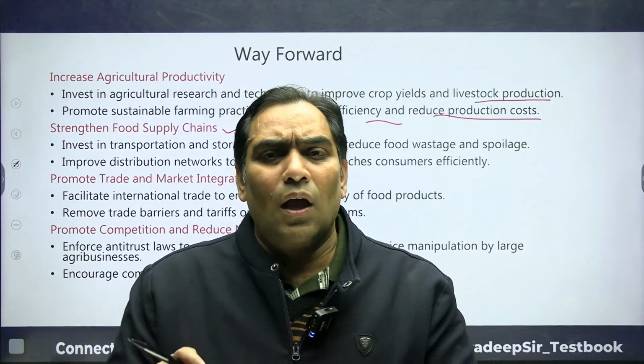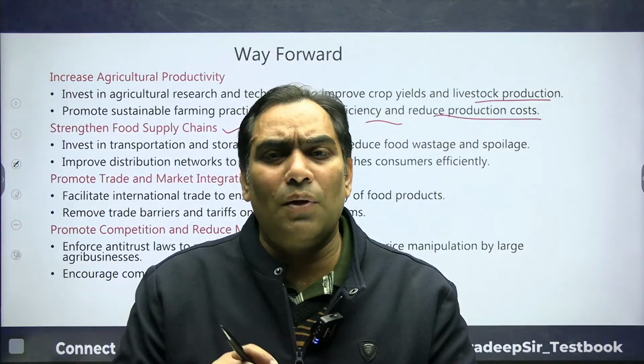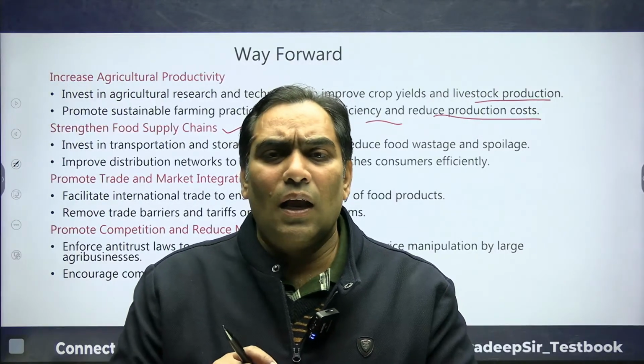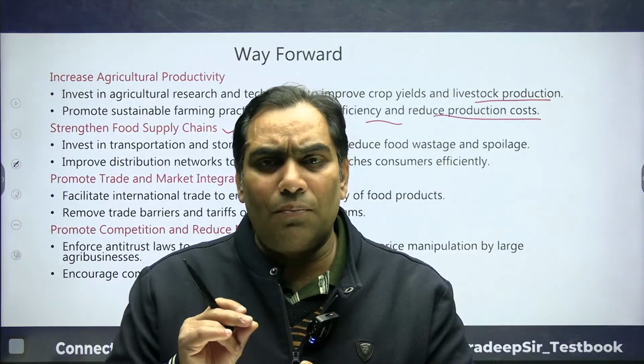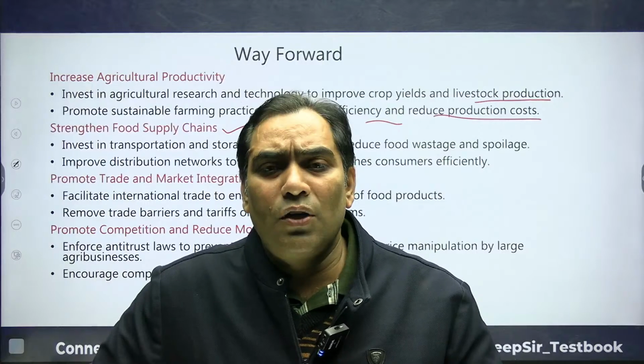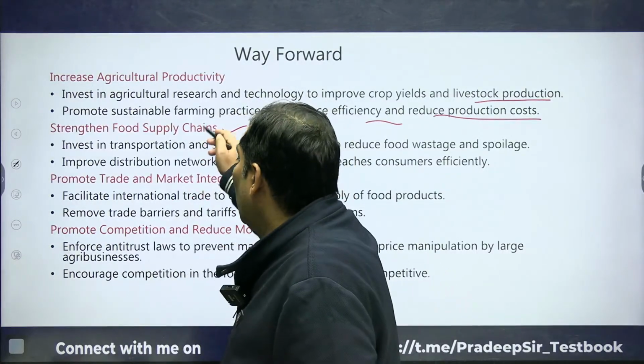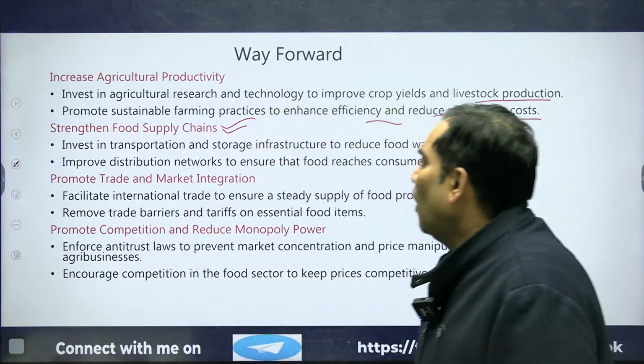Not only this, to reduce the wastage of perishable food articles like vegetables and fruits, there should be facilities for cold storage and warehouses. That is what we mean by strengthening the food supply chain.